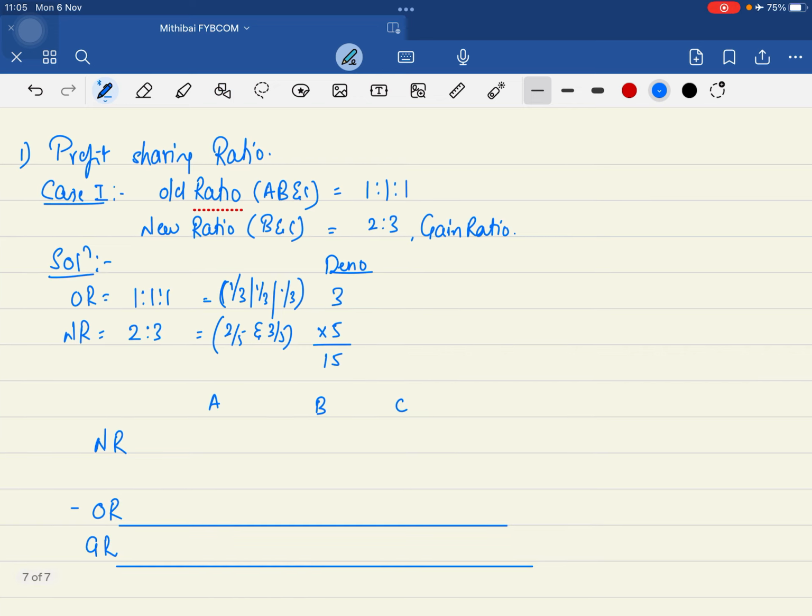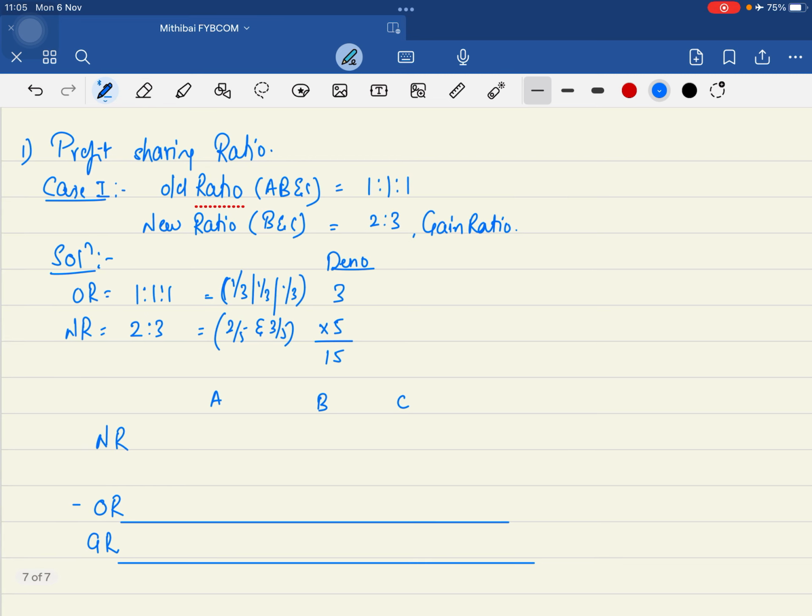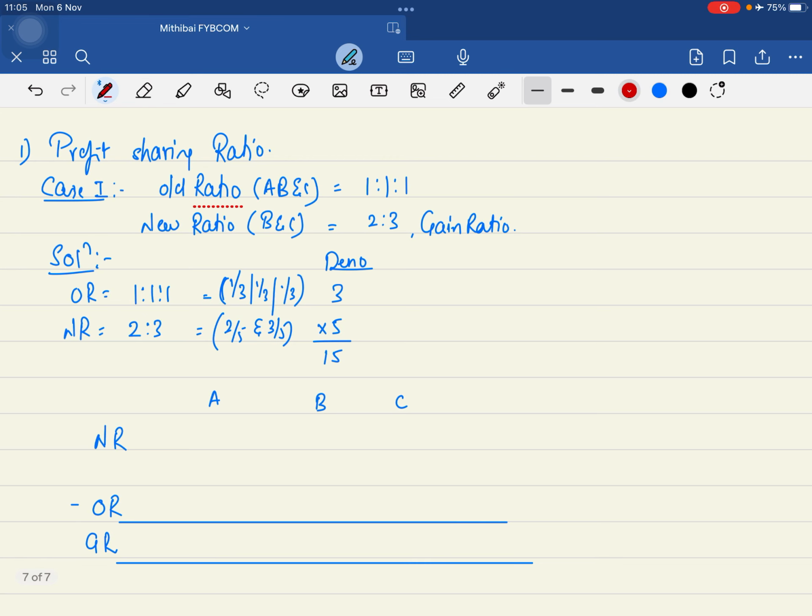Chalo. So if A is dead, so can I say उसको तो कुछ पैसा मिलने वाला ही नहीं है ना? Earlier this profit was divided between A, B and C. 15 rupees. 1/3. चलो 15 का 1/3 करो तो कितना आंसर आएगा? 5 rupees, है ना?